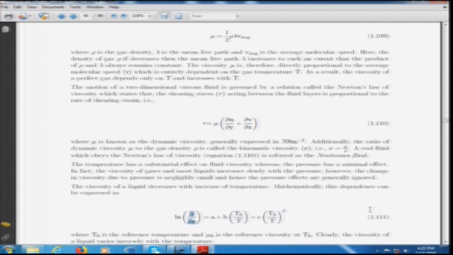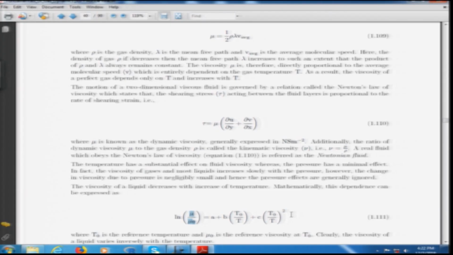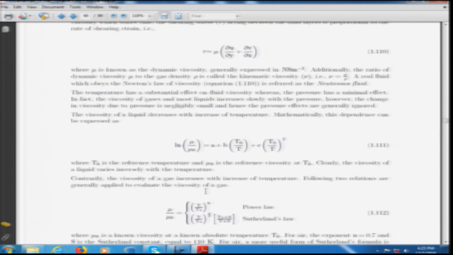However, this increment in viscosity due to pressure is very, very small, and that is why it is generally neglected. Mathematically it is also proven that by increasing the temperature, the liquid viscosity decreases, because they have a reciprocal effect on each other.